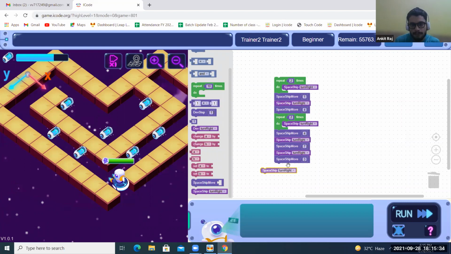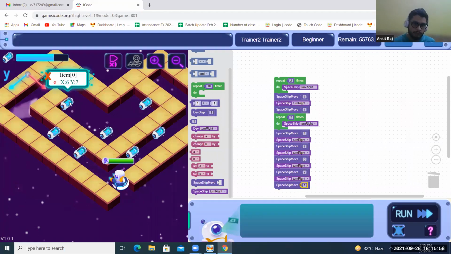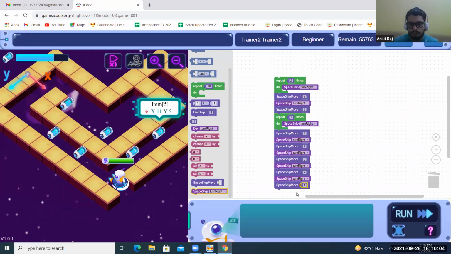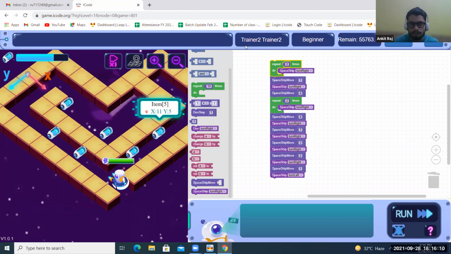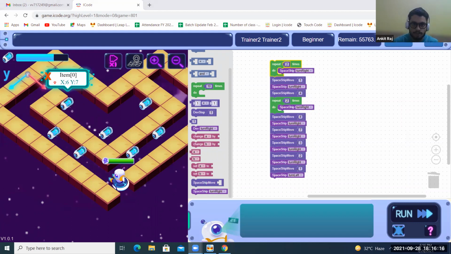Spaceship turn right. Spaceship move 2 steps to here. Again turn right and move 1 step to collect this item. Now on the left side, spaceship turn left. Spaceship turn left. And 1, 2, 3.